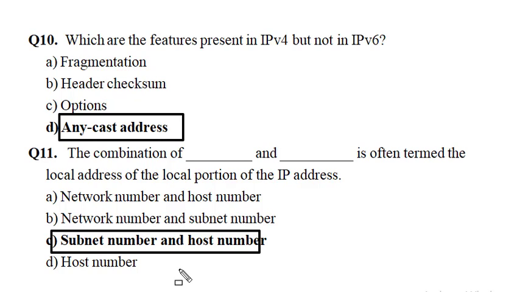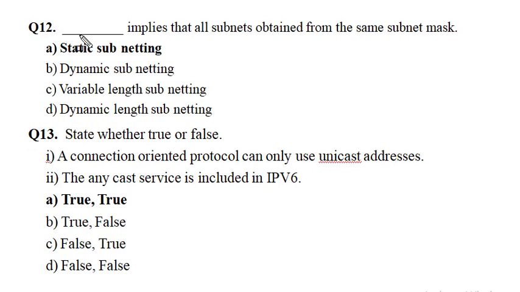It is termed the local address because the address won't be applicable outside the subnet. Subnetworking is implemented for remote sensing in a transparent way from the host, which is contained in the subnetwork, which is called a local operation. The next question is: dash implies that all subnets are obtained from the same subnet mask.